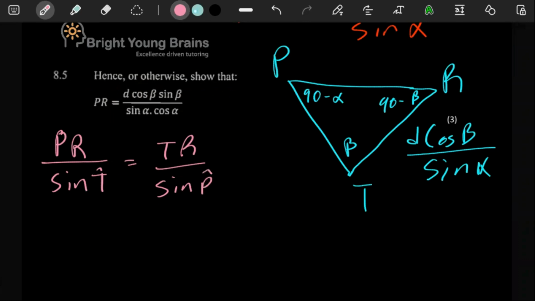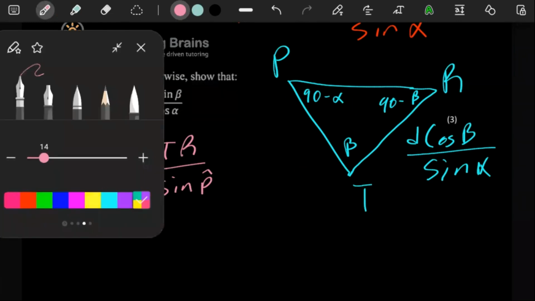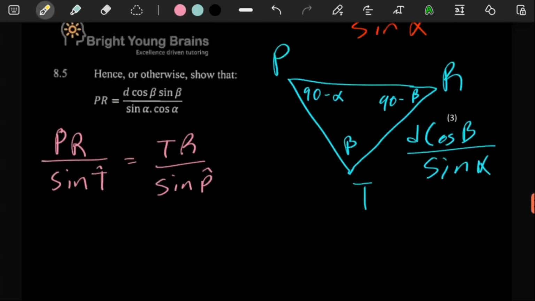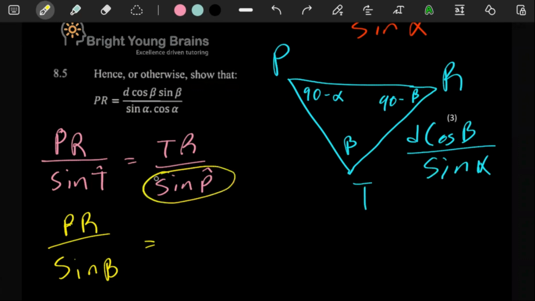Okay, so it looks like is all good. So PR here, that's what we're looking for, so we're probably going to have that as the subject of the formula. And then here sine, our angle here is beta. TR is this big thing here. So here we have to be careful because if you have a fraction divided by something, the denominator of your fraction is where this would go.